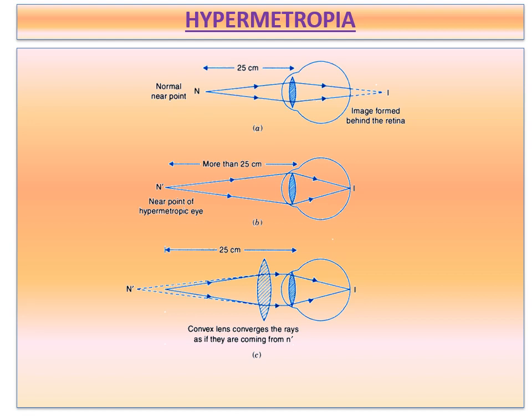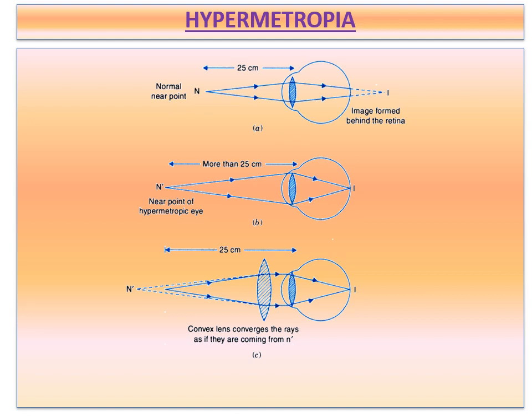And one more condition you have to remember: the near point of a hypermetropic eye is more than 25 centimeters. That is the second picture. When you go to the third picture, what happens here? To correct hypermetropia, we have to use spectacles of suitable power, and that should be placed in front of the eye, a convex lens, to converge.